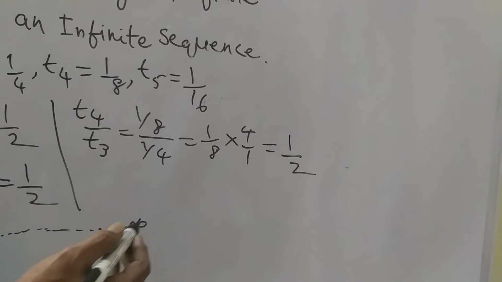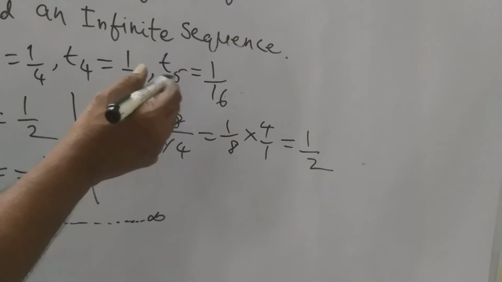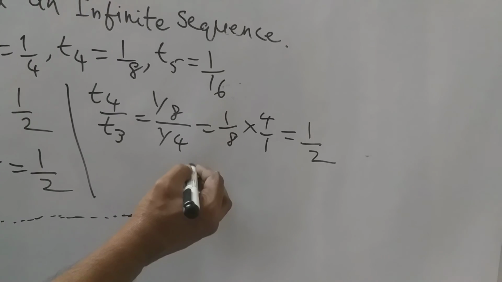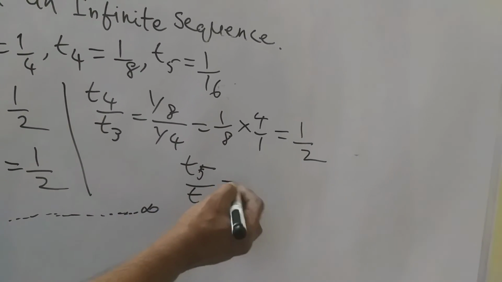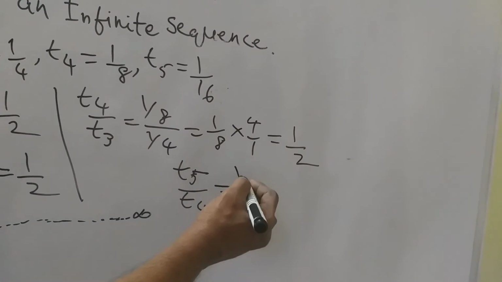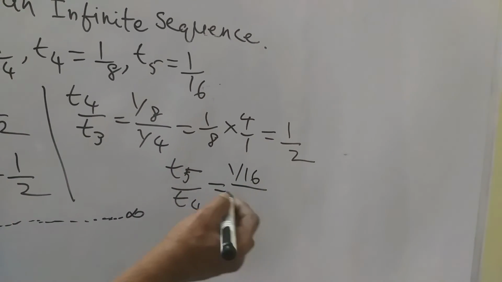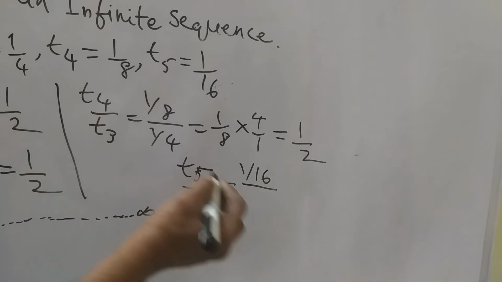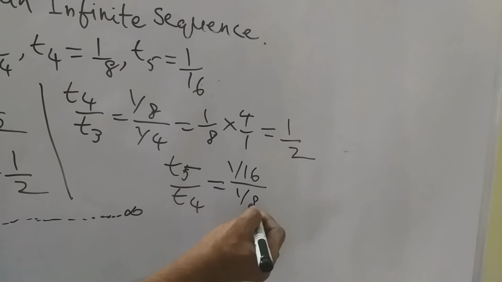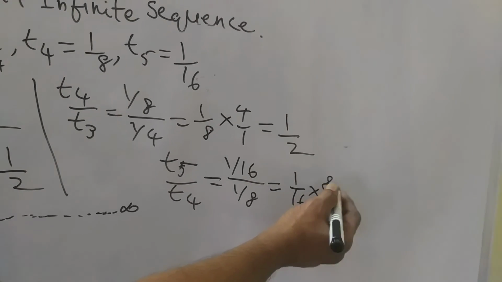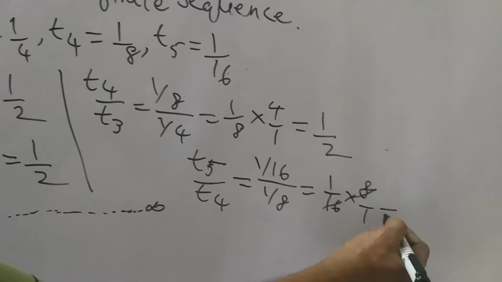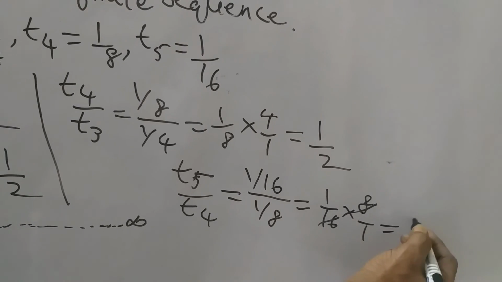Okay. So one more term is also there, fifth term by fourth term, which is 1 by 16 divided by 1 by 8. It becomes 1 by 16 into 8 by 1, which is 1 by 2.